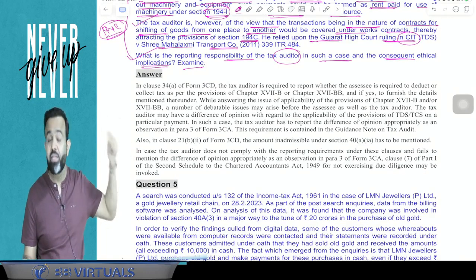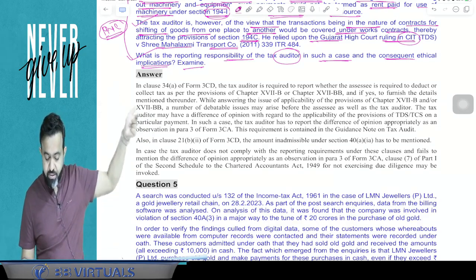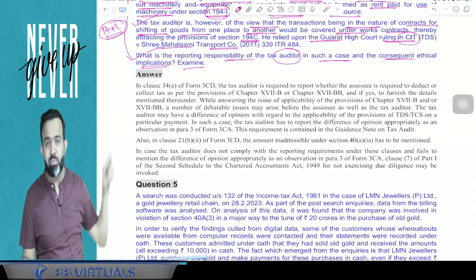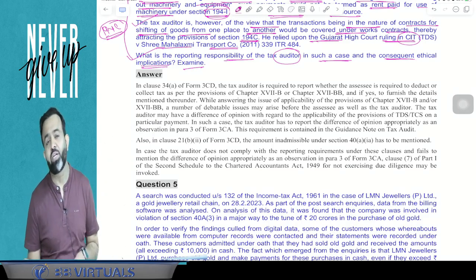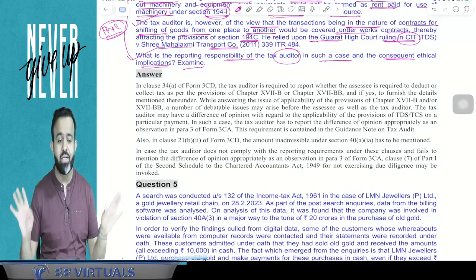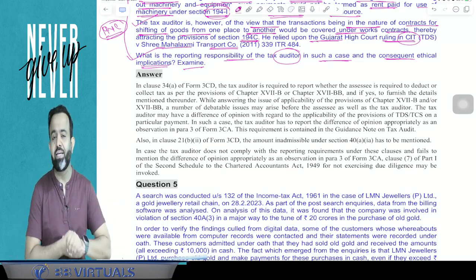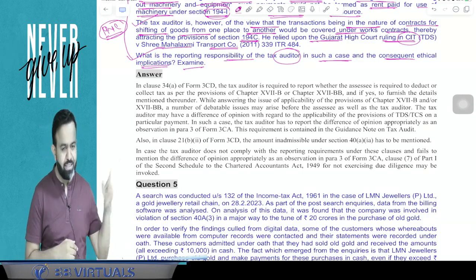And guys, if the chartered accountant has not reported in 3CA, then he may be treated as guilty of professional misconduct. In professional ethics, in audit, you have seen there is the Second Schedule, Part 1, clause number 7. Under Part 1 clause 7 of the Second Schedule of the Chartered Accountants Act 1949, whenever a chartered accountant is not doing the correct work, he may be treated as guilty. So you are required to answer this in this particular question.